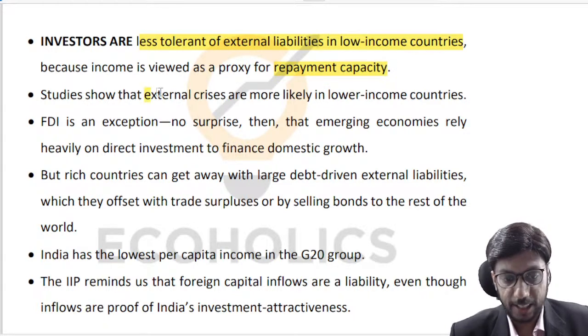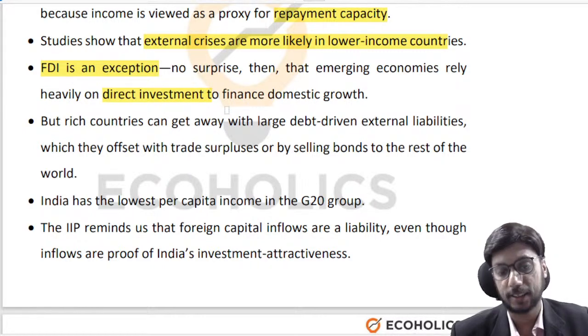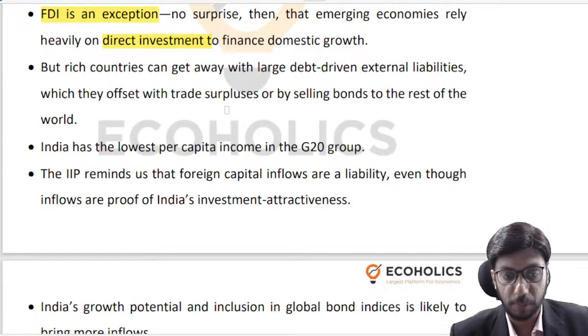External crises are more likely in lower-income countries, right? FDI is definitely an exception, right? Emerging economies rely on direct investments to finance domestic growth, because direct investment is more long-term, more stable, right? Rich countries such as those in Europe and North America can get away with large debt-driven external liabilities, right?